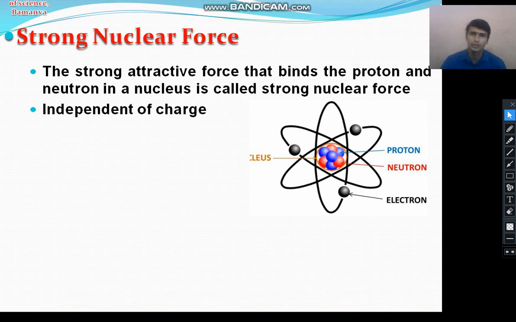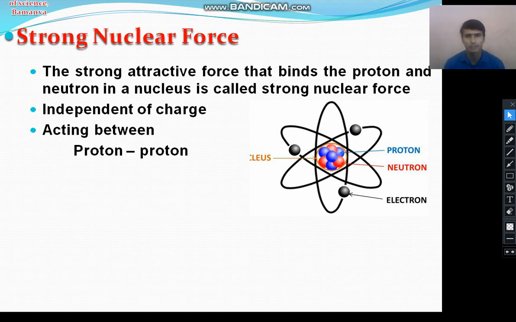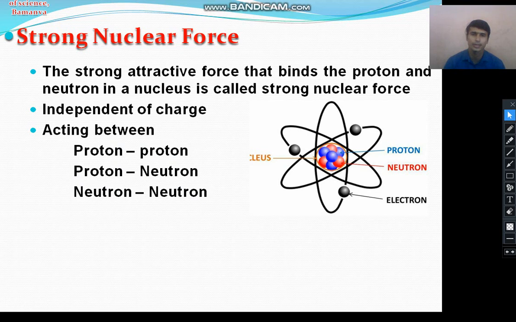This force does not depend on charge. The strong nuclear force also acts on a particle which has no charge, so it appears between neutrons as well. It acts between proton and proton, both positively charged, between proton and neutron, and between neutron and neutron. So it does not depend on the charge of the particle.